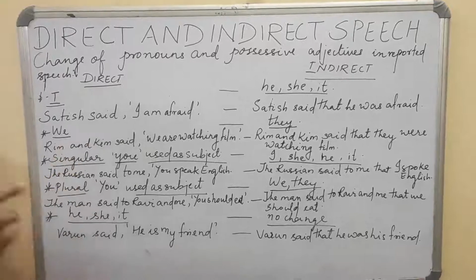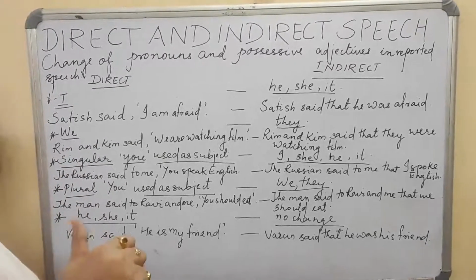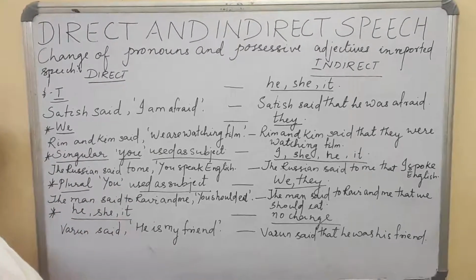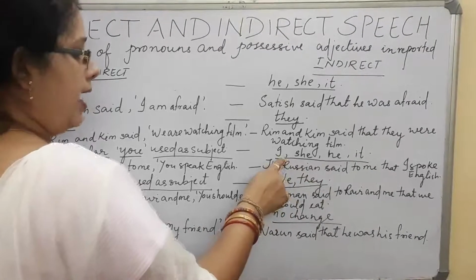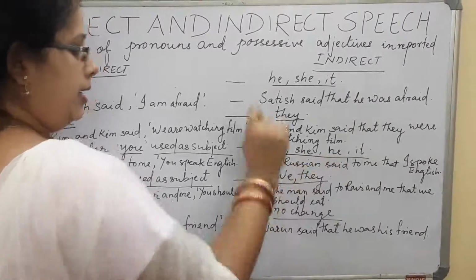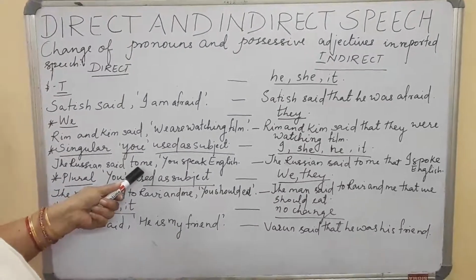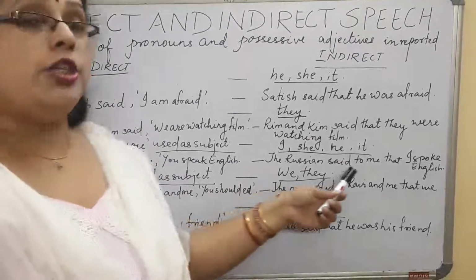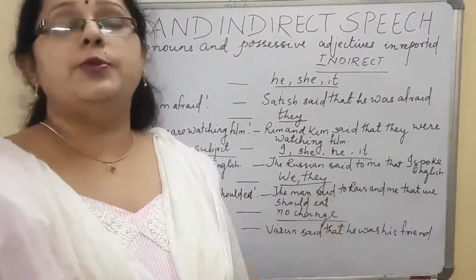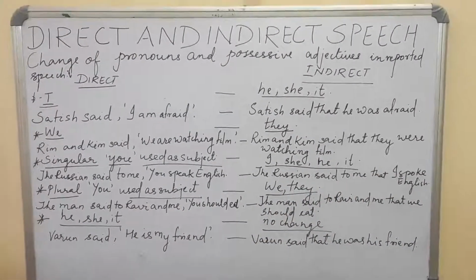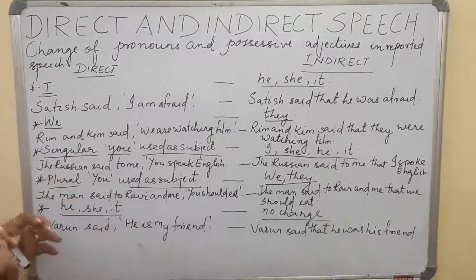Now, when we are using you as a singular subject, in that case, it becomes I, she, he, it. For example, the Russian said to me, you speak English. The Russian said to me that I spoke English. That is when we are using it in a singular form.